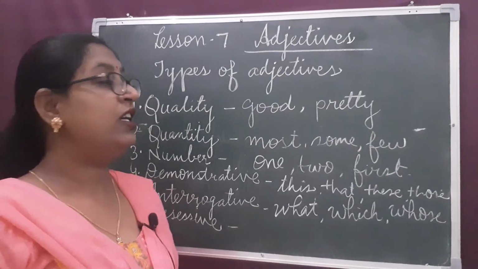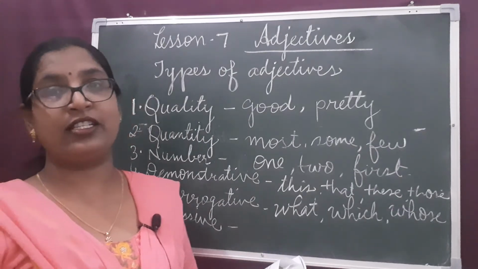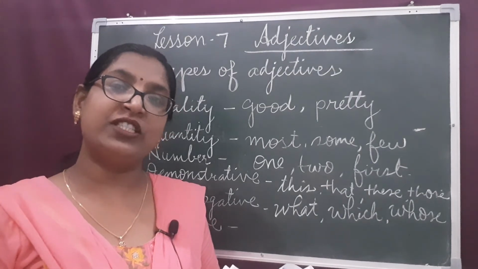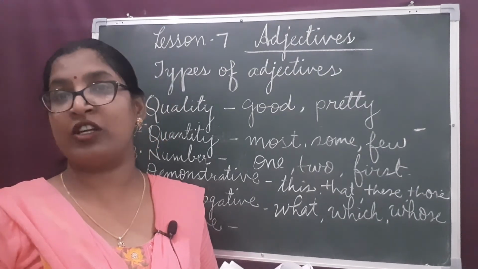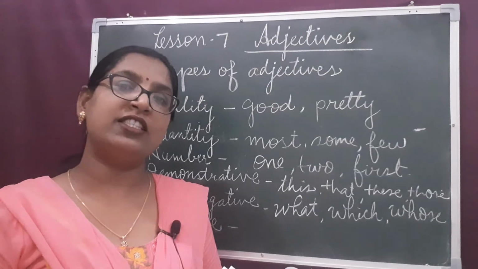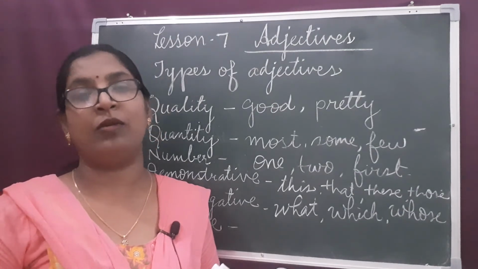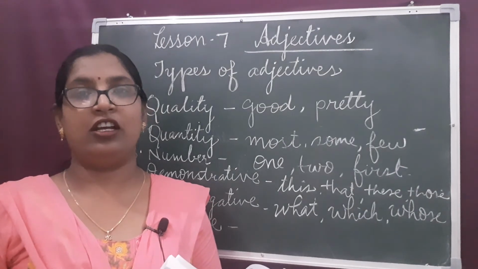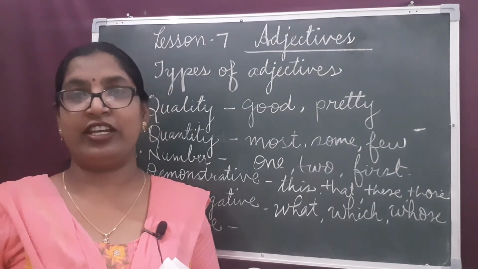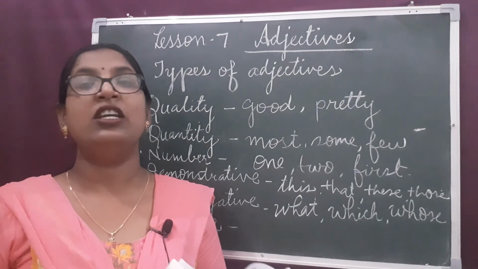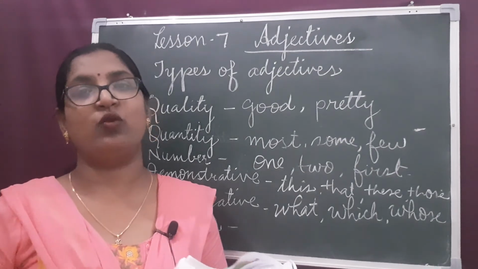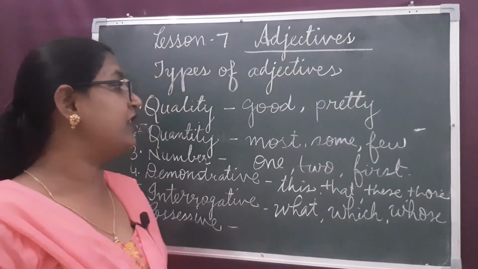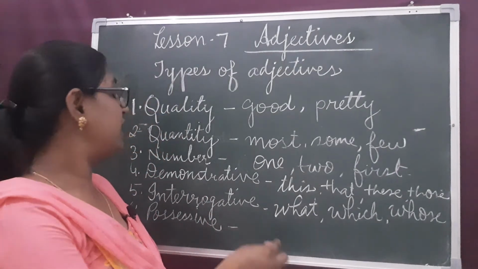So, dear children, these are the different kinds of adjectives. Adjectives we know, the words which describe a noun, are called adjectives. They give us some additional information about the noun or pronoun. Adjective is a part of speech. There are 8 parts of speech. Out of 8, adjective is one of them. And dear children, we studied the different kinds of adjectives.